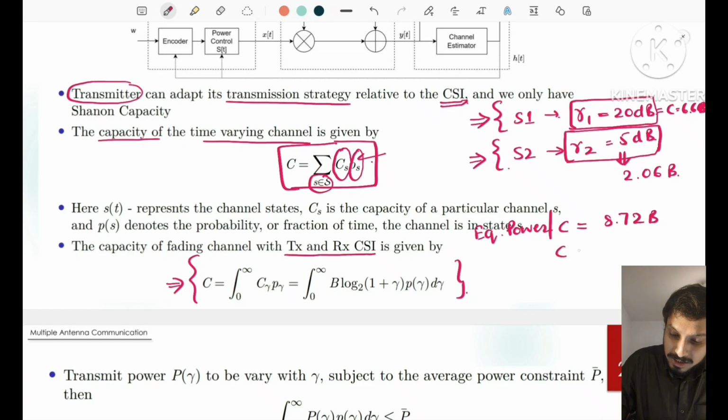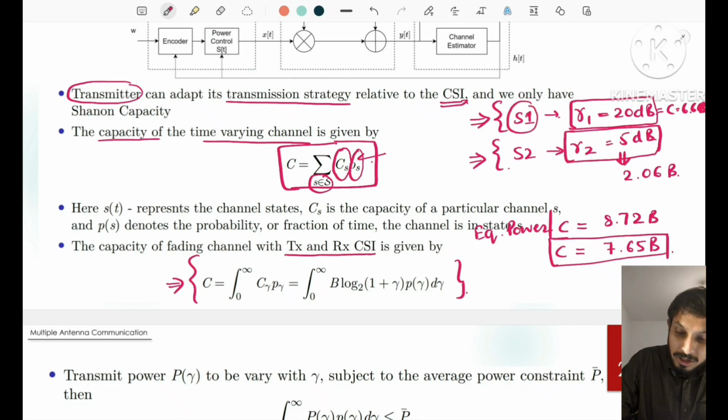In that case, we can achieve a capacity of 7.65. That means in this case, we are only interested in state 1. We are allocating all the power to state 1 and no power is associated with state 2.